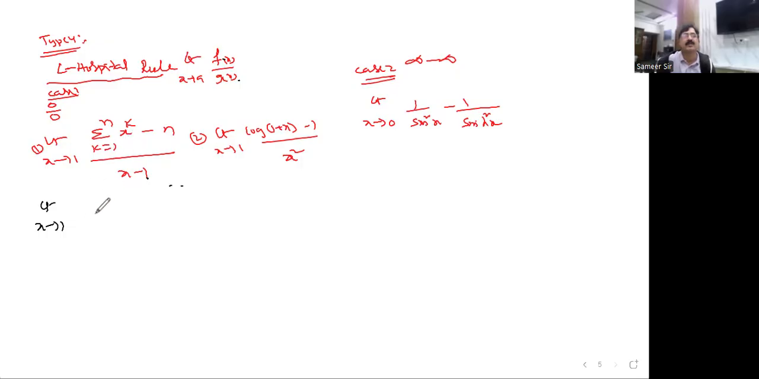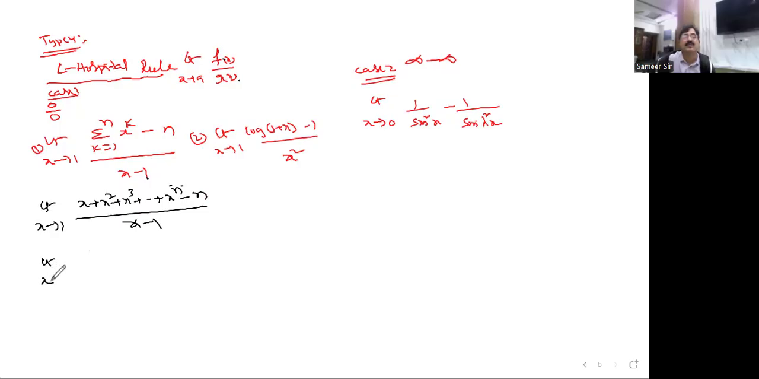The moment you expand this, it is in the form of 0 by 0. Why am I saying 0 by 0? Because if you write it like this, x square, x cube, and so on, up to x to the power of n, and x minus 1. Clearly, if you substitute the limit value here, definitely you'll get 0 by 0.